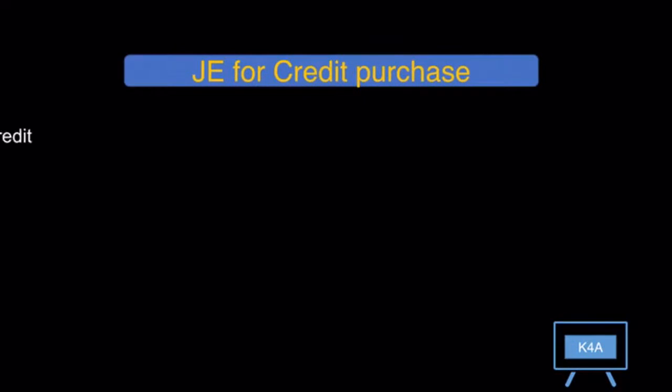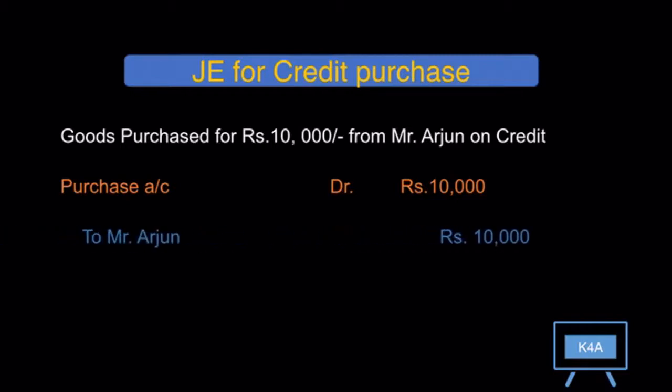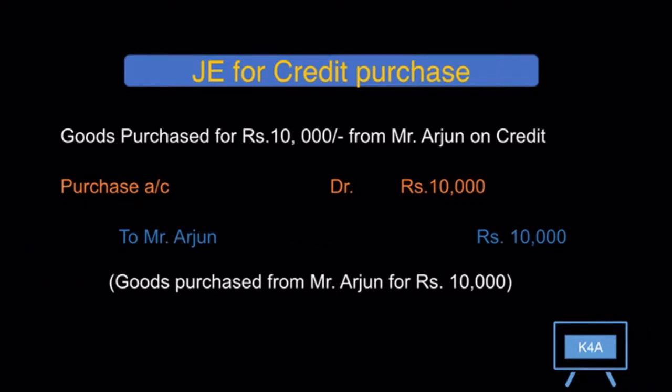And the second entry would be goods purchased for Rs 10,000 from Mr. Arjun on credit. And the entry would be purchase account debit to Mr. Arjun account, 10,000 each. Now we understood why we have debited the purchase account in this situation. We have credited Mr. Arjun's account because Mr. Arjun's account is a personal account and the golden rule for personal account is debit the receiver, credit the giver. Here Mr. Arjun is a giver, hence we have credited.